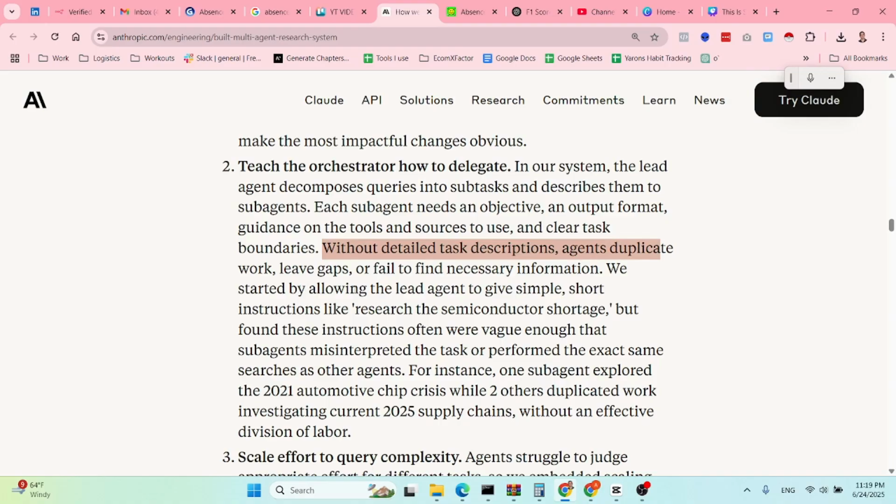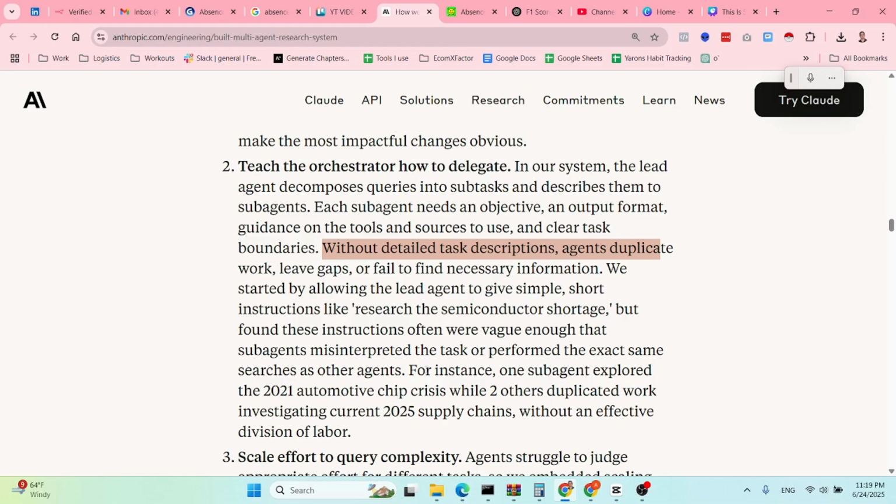They started by allowing the lead agent to give simple, short instructions like "research the semiconductor shortage," but they found that these instructions were often vague enough that the sub-agents misunderstood them and ran the exact same searches as other agents.